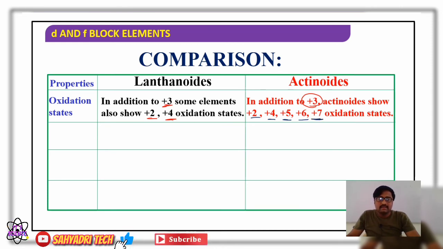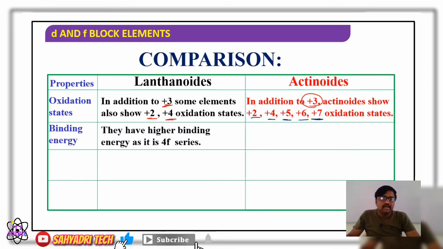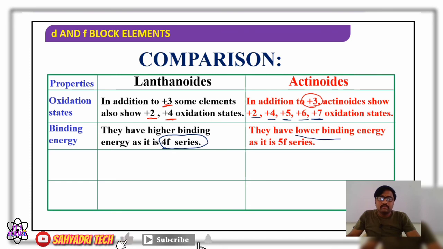Then the next one, binding energy. In the case of lanthanides, they have higher binding energy as it is a 4f series. Since the size is smaller, they have higher binding energy. On the other hand, actinides have lower binding energy because it is a 5f series.